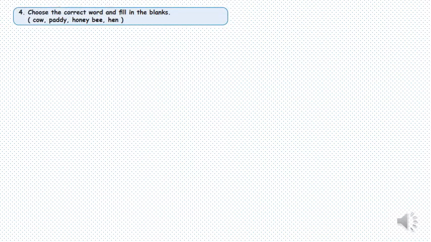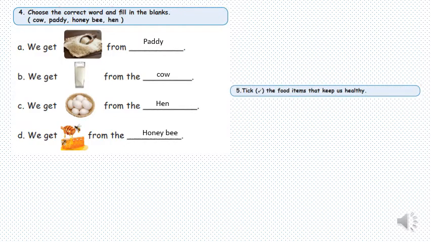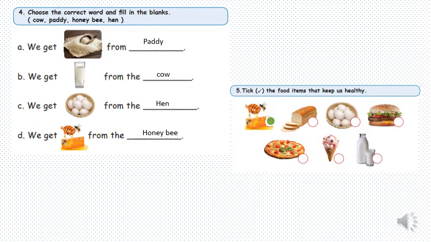Choose the correct word and fill in the blanks. We get rice from paddy. We get milk from the cow. We get eggs from the hen. We get honey from the honeybee. Tick the food items that keep us healthy. Honey, eggs and milk.